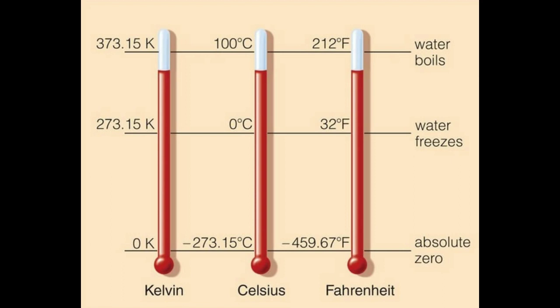The relation between the different types of scale of temperature: Celsius and Kelvin, K is equal to C plus 273. Fahrenheit and Kelvin, K is equal to F plus 460 into 5 by 9. 0 Kelvin is equal to minus 273 degrees Celsius.